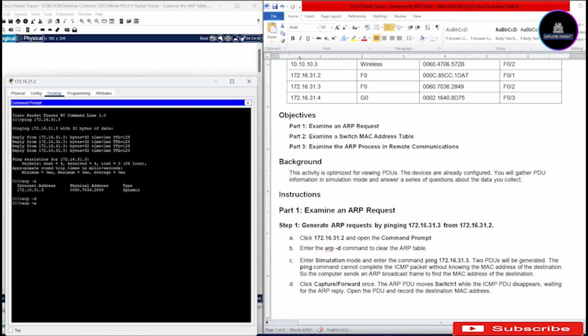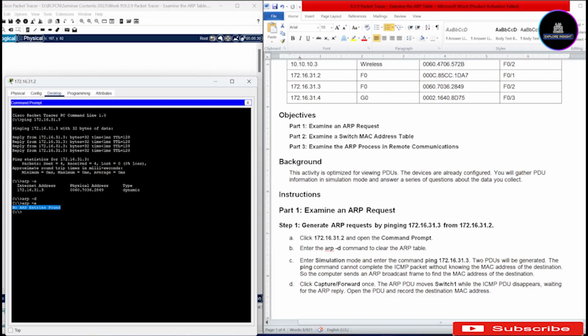Once you do that, you notice that we don't have any entry here, no entries found. Unlike when we checked before, we got the entry, but in this case, it says no entry found. So what does that tell you? It means that whenever you clear, you're removing any ARP table entries found initially there.